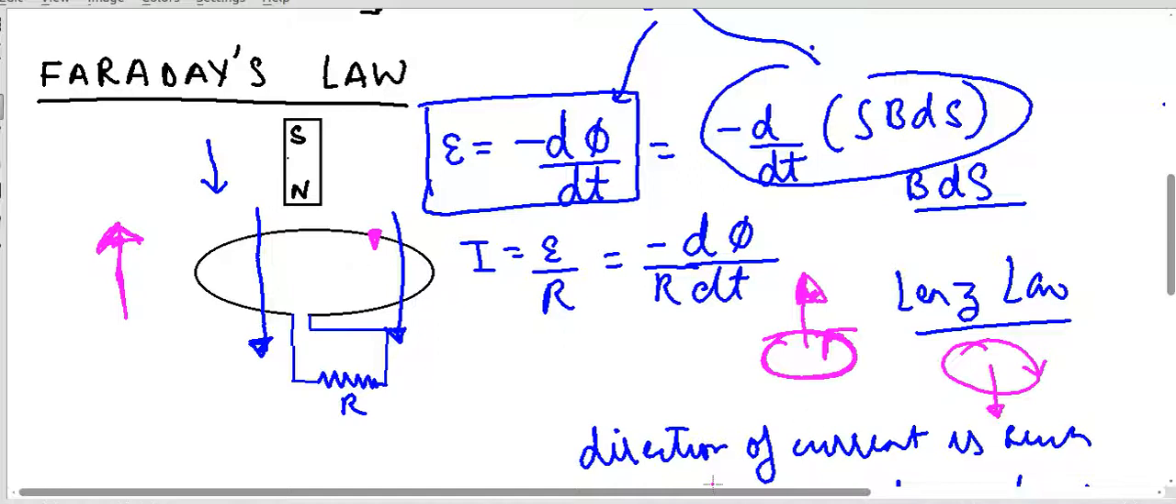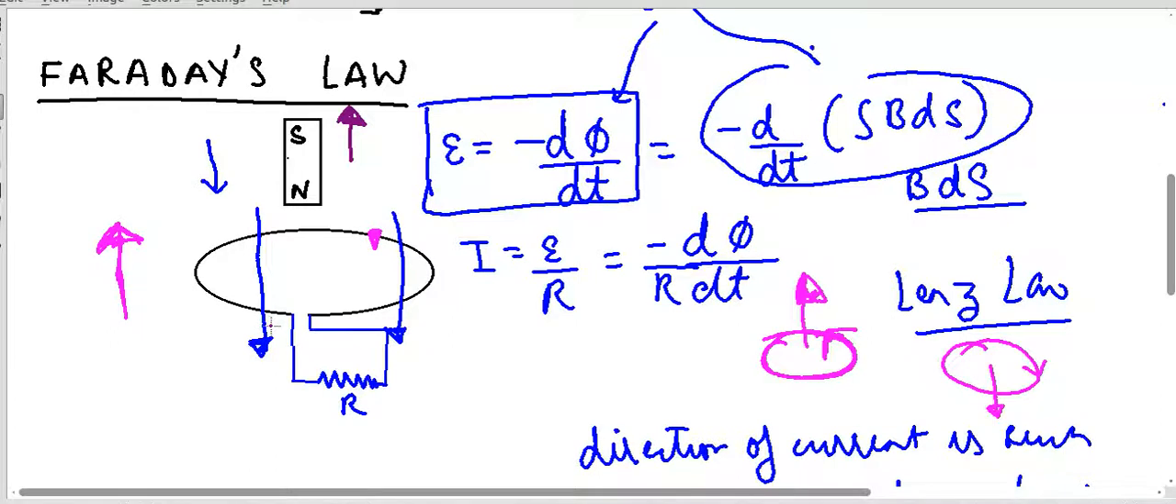Okay, let's take the reverse example. Suppose I start moving this magnet in an upward direction. What will happen if I move the magnet upward? The strength of the magnetic field will start decreasing here. That means the number of magnetic lines of force which are going in downward direction are now decreasing instead of increasing.